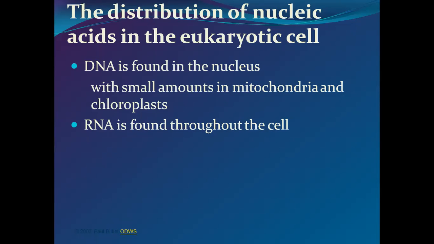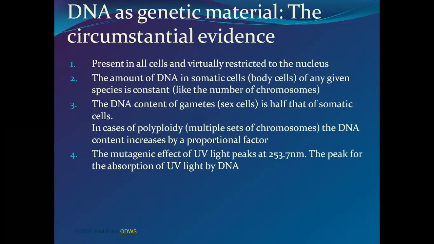Then RNA is found throughout the cell. RNA is present throughout the cell, particularly in the cytoplasm. Also RNA is present in the nucleus. But DNA is restricted to the nucleus only, except for mitochondria and chloroplast. तो ये दो चीजों में भी इधर डीएनए मॉलिक्यूल रहता है और आरएनए सब जगह रहता है.